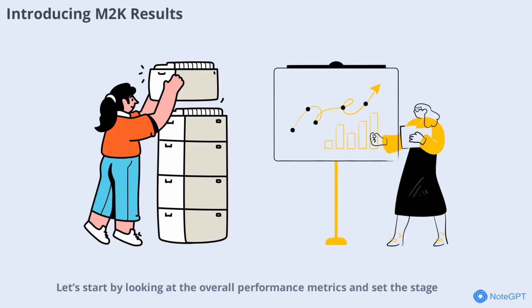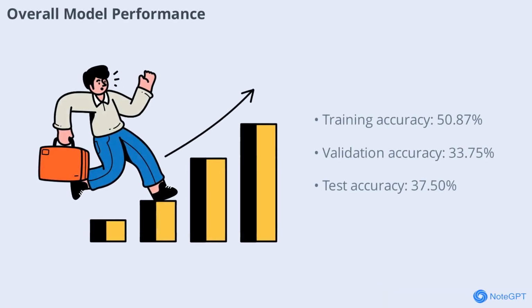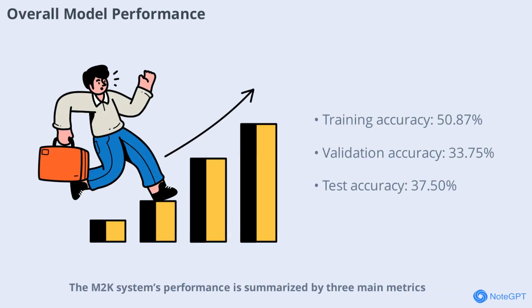Let's start by looking at the overall performance metrics and set the stage for a deeper exploration of what these numbers mean for the M2K framework. The M2K system's performance is summarized by three main metrics: final training accuracy at 50.87%, validation accuracy at 33.75%, and test accuracy at 37.5%. These numbers provide a snapshot of how well the model learned from the data and how it performs on unseen samples.